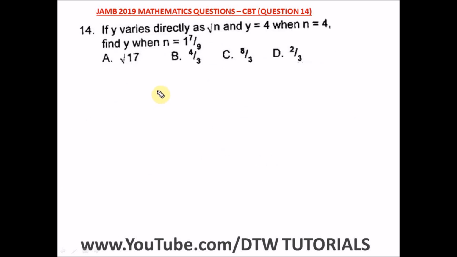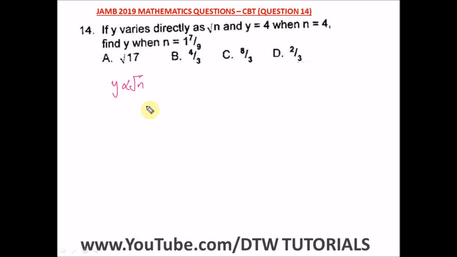Question 14 of the JAMB 2019 mathematics exam, that's your UTME CBT exam. It says if y varies directly as the square root of n, and y is equal to 4 when n is equal to 4, find y when n is equal to 1 whole number 7 over 9. Okay, so this is variation, and it says y varies directly. So y varies directly to the square root of n. So this is varying directly.